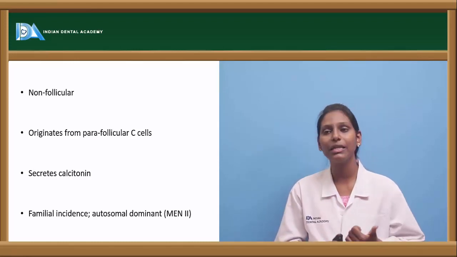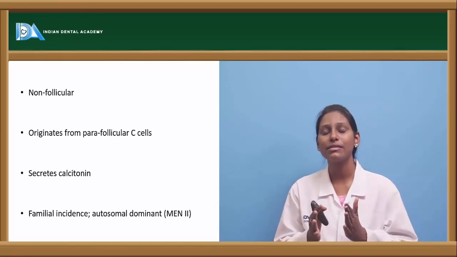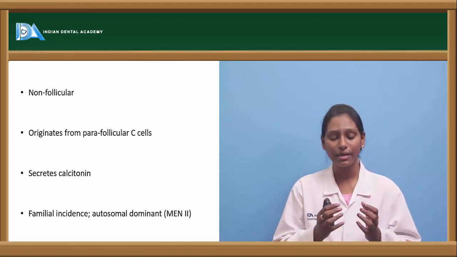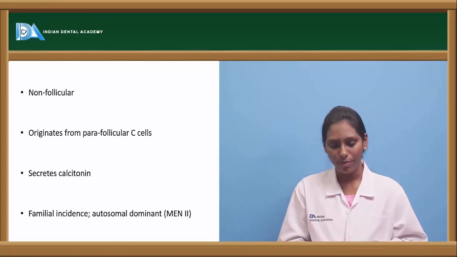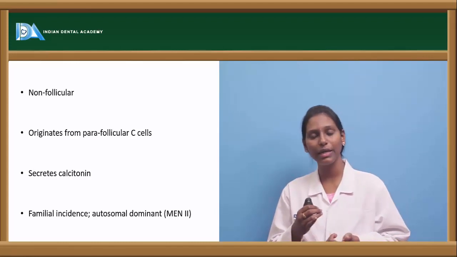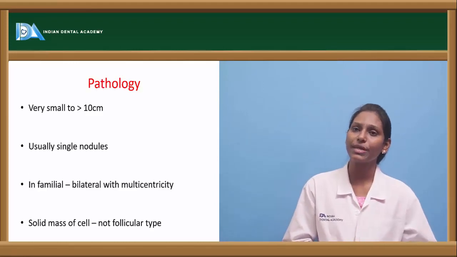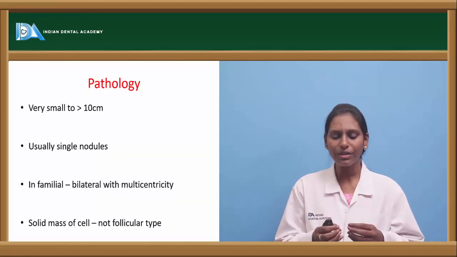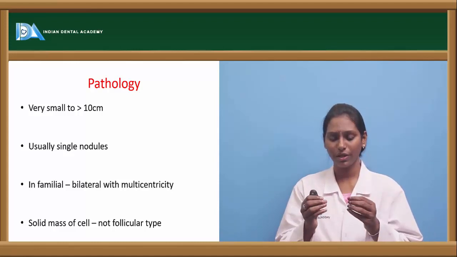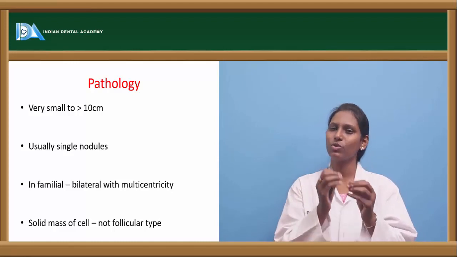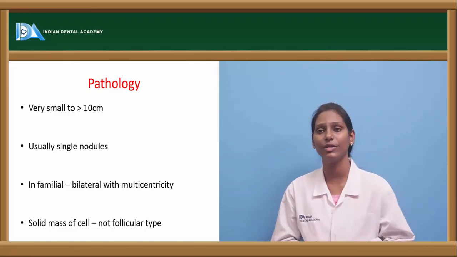It has a familial incidence, and it is usually an autosomal dominant disorder. Usually, these medullary carcinomas are associated with multiple endocrine neoplasms type 2. Most commonly associated with pheochromocytoma also. The tumor is usually very small, so small that you cannot even palpate it, but it can be so large that it is greater than 10 centimeters in size.